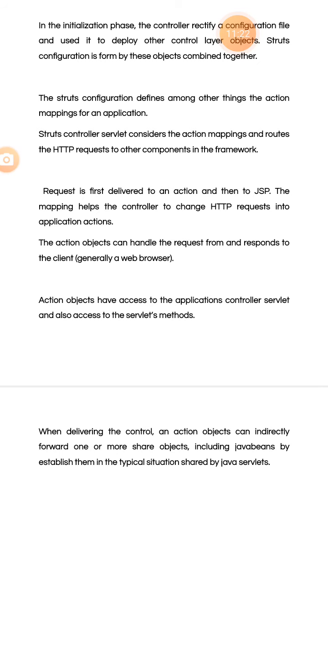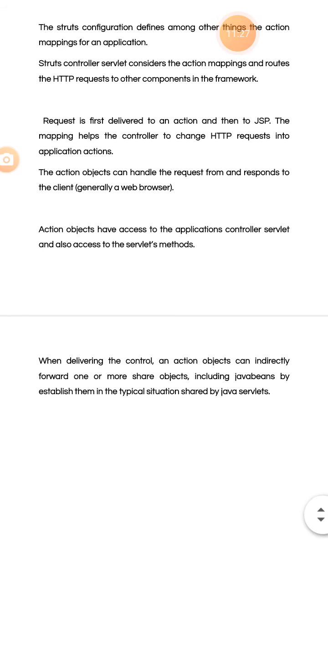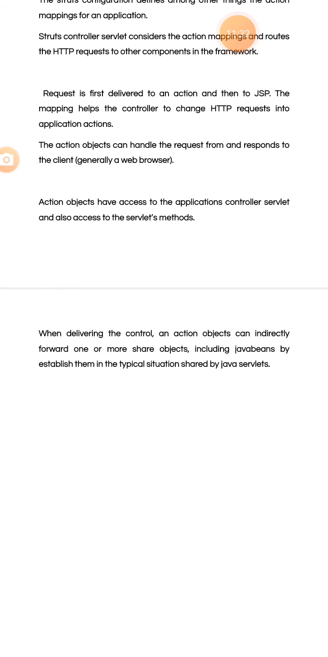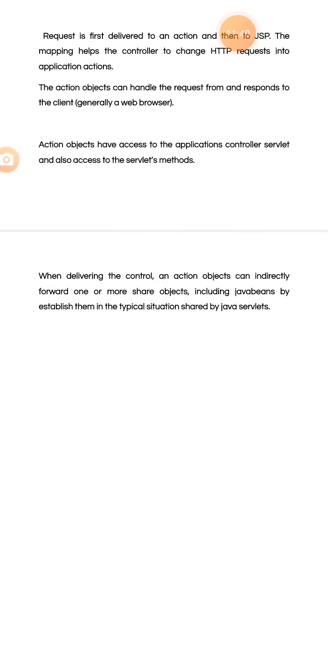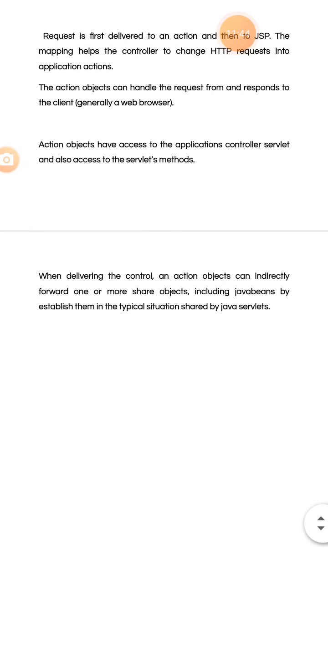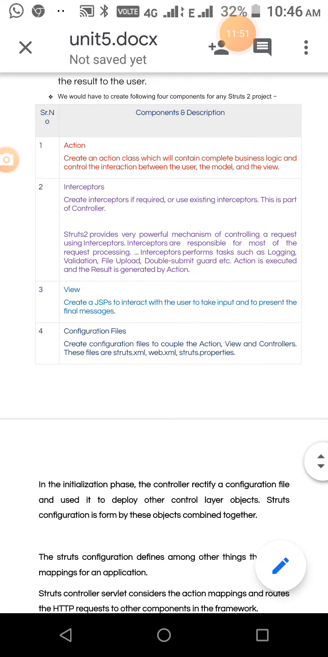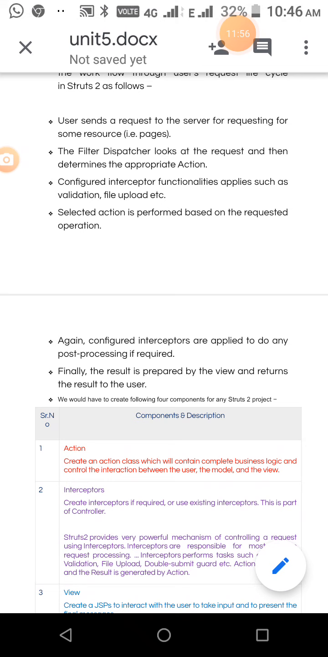So the controller sends a request to that action object, and then the result is given to the client. The action object has access to the application's controller and servlet, so it has interaction with all of them and access to the servlet methods, okay. So when delivering control, an action object can indirectly forward to one or more objects also. These are the concepts of the Struts framework. So it is based on MVC. Okay, thank you students.